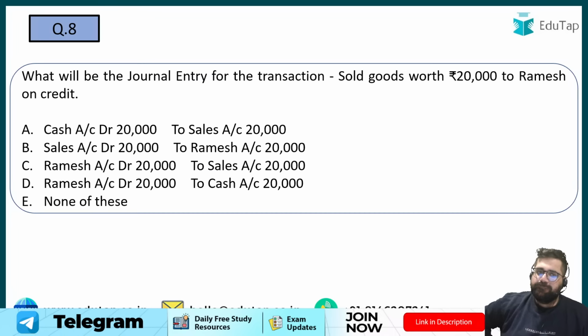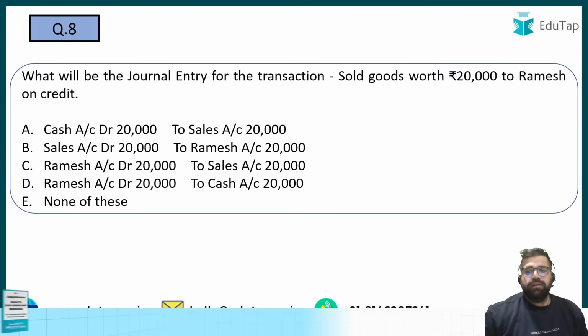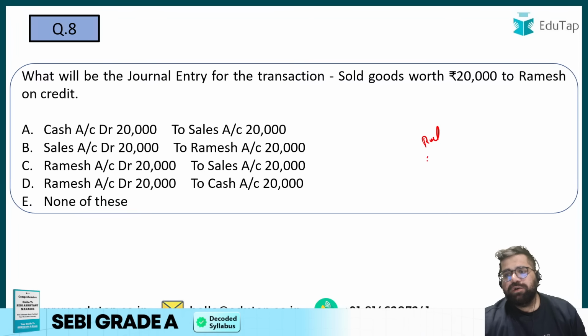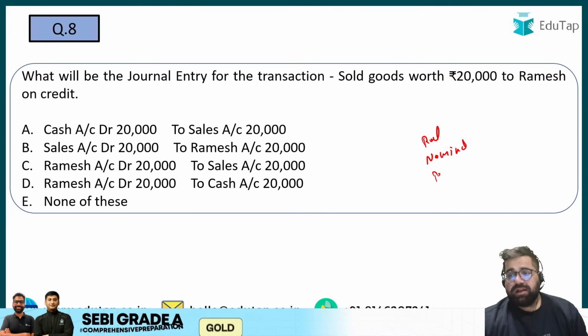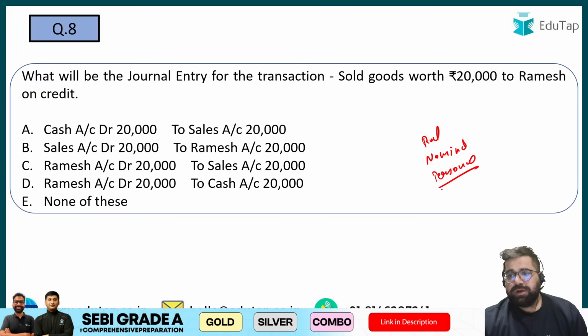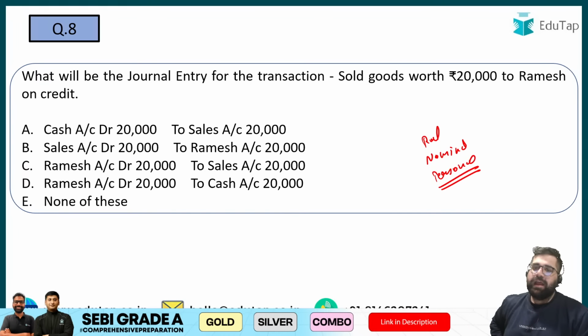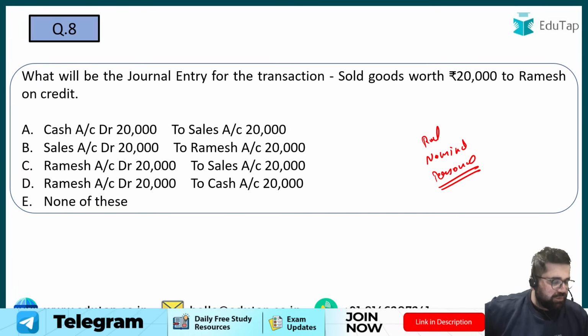Question number 8, a basic question on journal entry. I hope you know what different accounts we have. What are the different golden rules of journal entry? The golden rule of real account, the golden rule of nominal account, the golden rule of your personal accounts also. So I hope you are aware of the golden rules, and if you are aware, then you can answer this particular question easily. What will be the journal entry for the transaction? Goods sold worth 20,000 to Ramesh on credit.